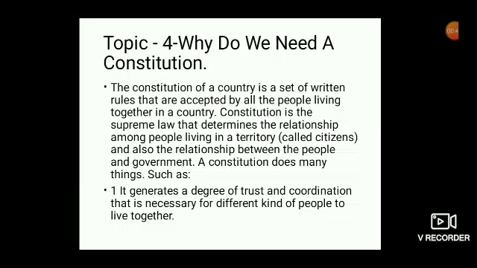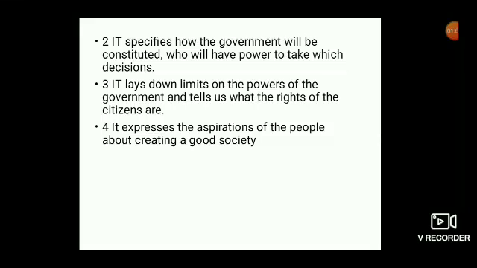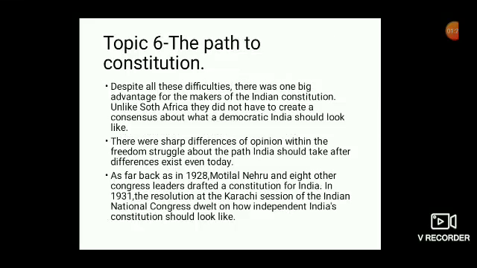A constitution does many things, such as: first, it generates a degree of trust and coordination that is necessary for different kinds of people to live together. Second, it specifies how the government will be constituted, who will have power to take which decisions. Third, it lays down limits on the powers of the government and tells us what the rights of the citizens are. Fourth, it expresses the aspiration of the people about creating a good society.